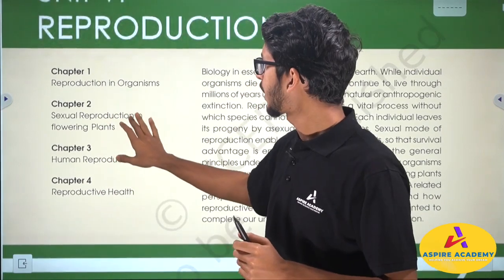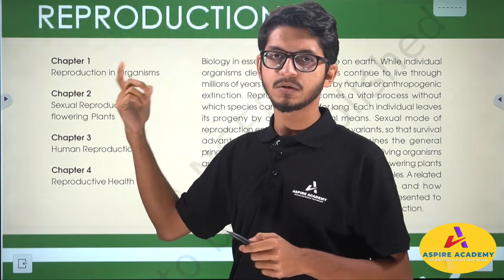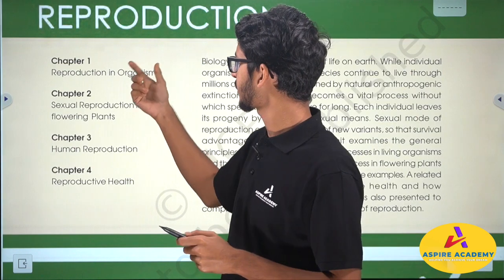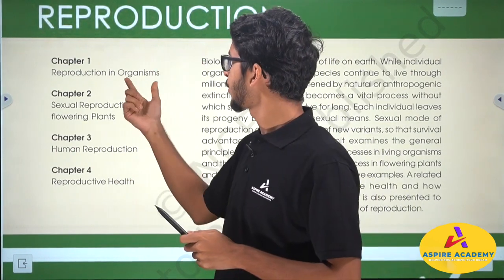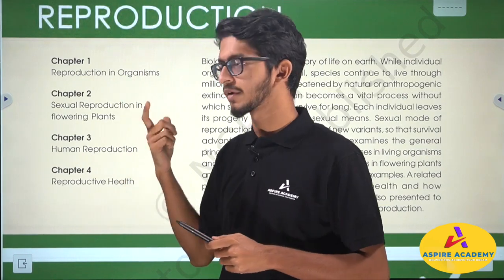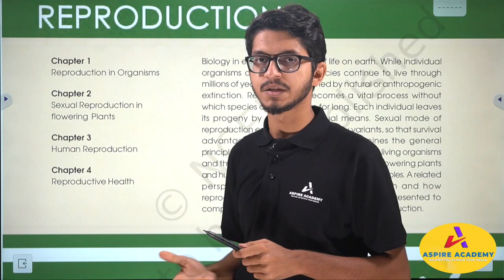So, reproduction as a whole: we are going to study common reproduction in organisms. All the organisms that we see in our environment reproduce in some way. There are different forms of reproduction available to them, so they reproduce by different means.